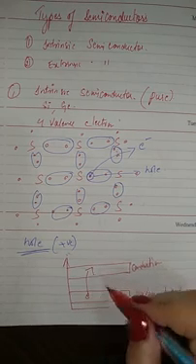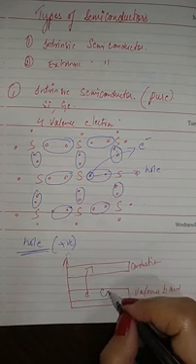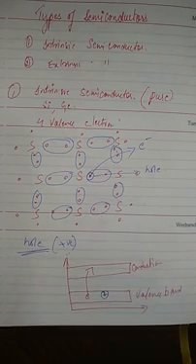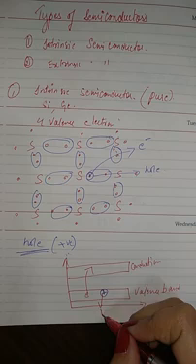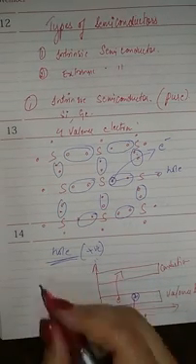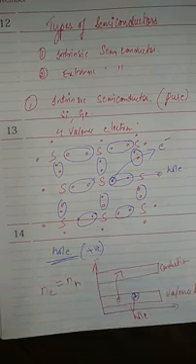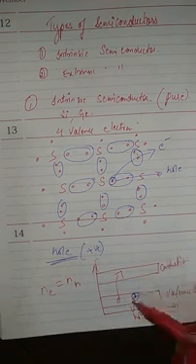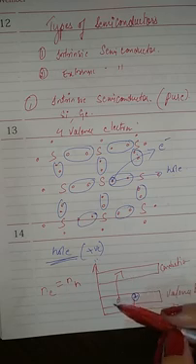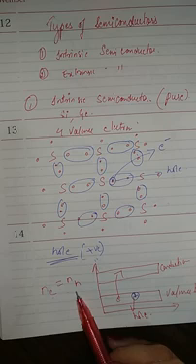Now when an electron jumps from valence to conduction band, there is a space created, named as hole. So the number of electrons is equal to the number of holes. As many electrons jump from valence to conduction band, that many holes are created in the valence band.